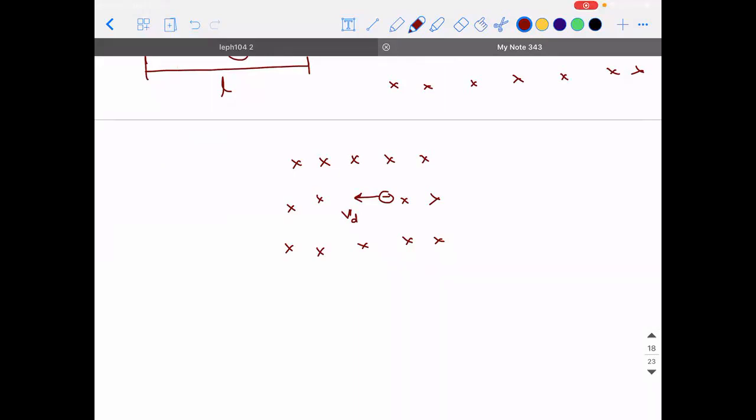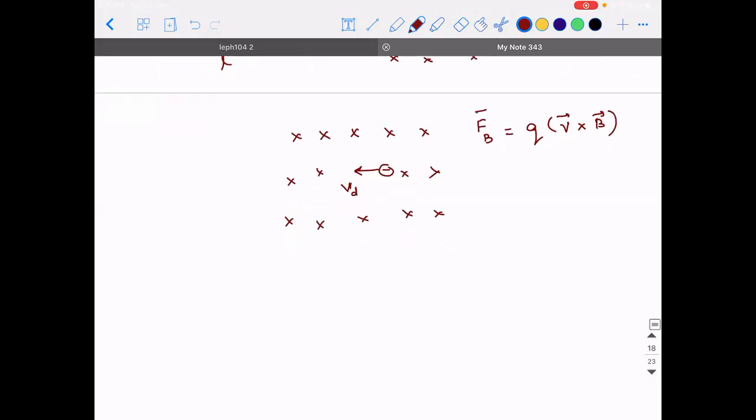Sir, it will follow a circular path. Okay, it will follow a circular path. Before that, why is it following the circular path? Because it is experiencing something. What is it? It is experiencing a magnetic force whose value is how much? Q v vector cross B vector. Am I right? Yes, sir. So the electron is experiencing a force of this much value. So this is F_B vector.